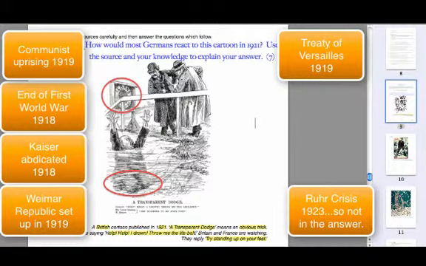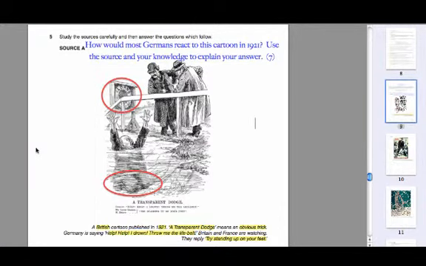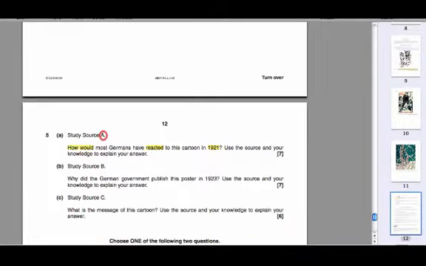It's before that's actually happened, so we just need to be very careful that we're talking about events up to 1921. So if we've established what the message of the source is, we know that Germany are in a bad way in general, how would most Germans have reacted to this cartoon? And just to summarise, they wouldn't have reacted particularly well because of those things that we've mentioned.